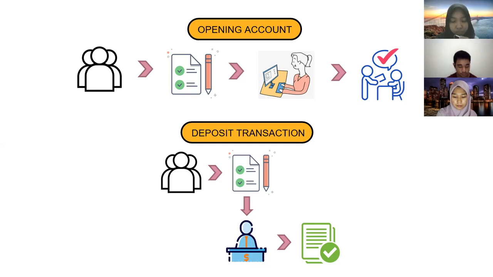How to deposit the money to the saving account? First, customers are required to fill out the deposit slip form for the saving account provided by the bank, and then submit it to the teller. After receiving the deposit slip, the teller will make some transaction procedure on the bank application, and then the teller will print the validated proof of deposit.